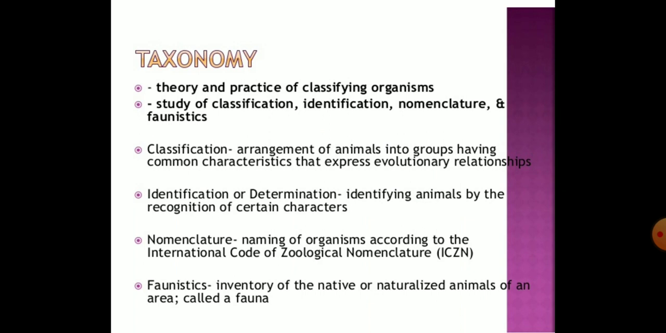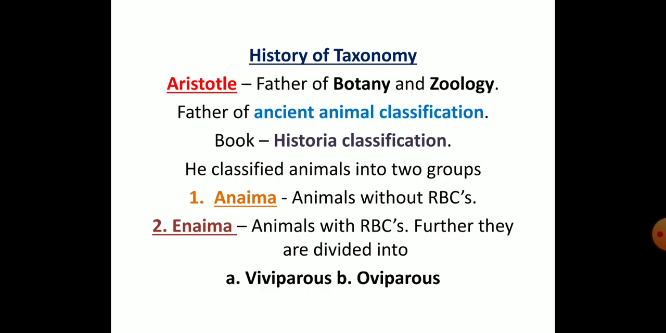And nomenclature is governed by ICZN, that is the International Code of Zoological Nomenclature. We have different codes for different groups, and we need to follow those codes, then only can we name the organism. And faunistic is nothing but to what region the fauna belongs. For example, there are certain species which belong only to India, so we will call them indiensis, or maybe belonging to Mangalore or Karnataka, so mangaloreensis or karnatakensis. This is how we give the naming.